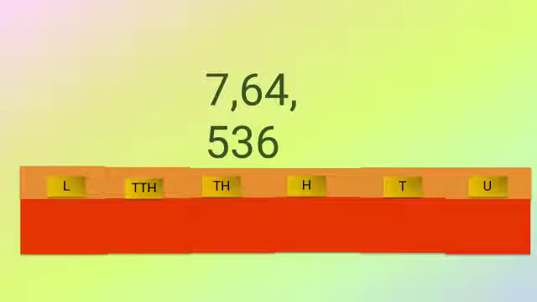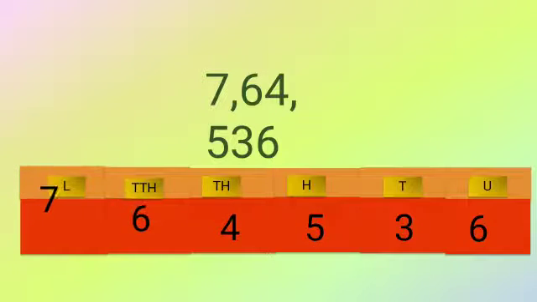But before that, the way of writing this number is wrong. How are you going to write the number? 7,64,536. Below there is one table in which the initial symbols of all the place values are written. So we have to put the proper digit in the proper place value. First is 6, then 3, then 5, 4, 6, and the last is 7.